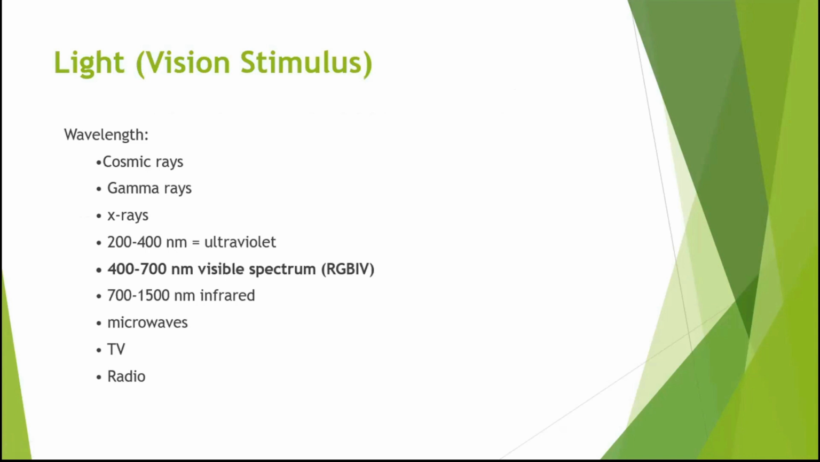Light is the vision stimulus. When it comes to light, there are wavelengths, and these wavelengths are all around us. The smallest type of wavelength is cosmic rays, and the biggest one is radio. For this specific topic, we are going to focus on the visible spectrum, which is red, green, blue, and indigo violet. These are the visible spectrums that we actually see. The others, cosmic rays to ultraviolet, and infrared to radio, are what we cannot see.